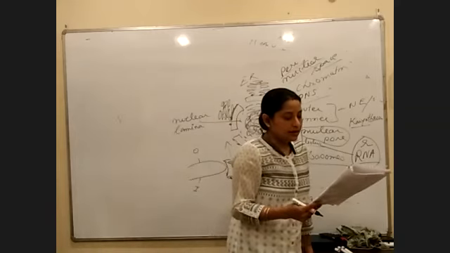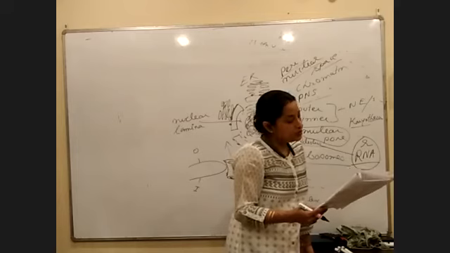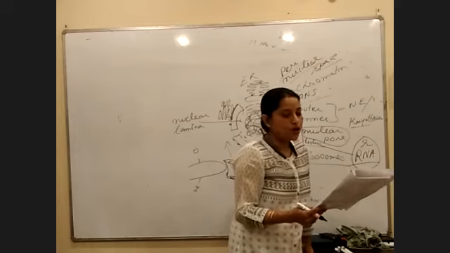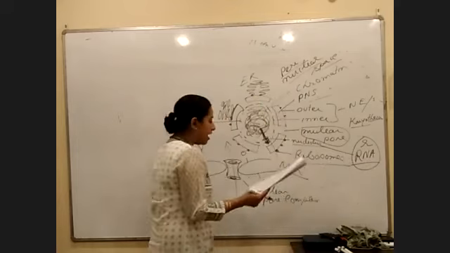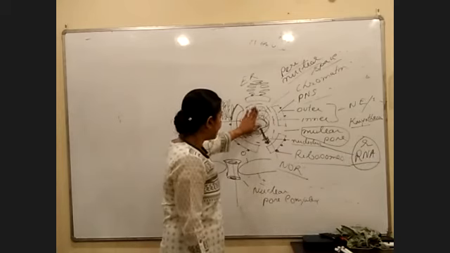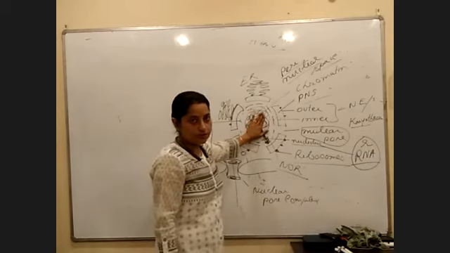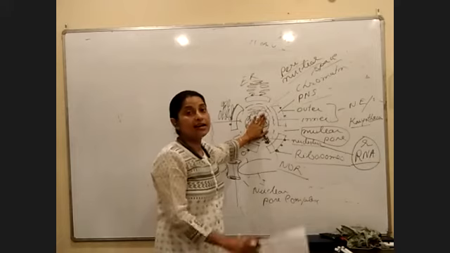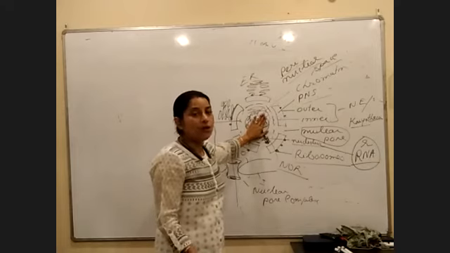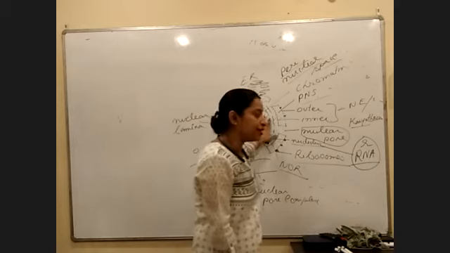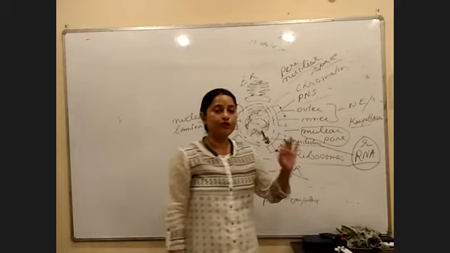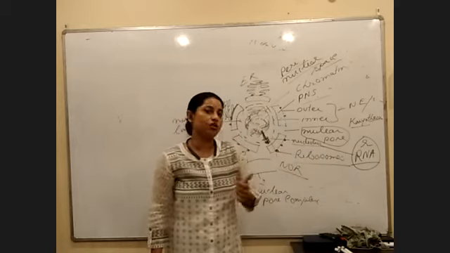So it remains attached to a special type of chromosome having a specific point called NOR, right? So inside the nucleus, you will have chromosomes. Certain chromosomes are considered as special. Why are they considered as special? Because this chromosome will have a special structure that is called as NOR.